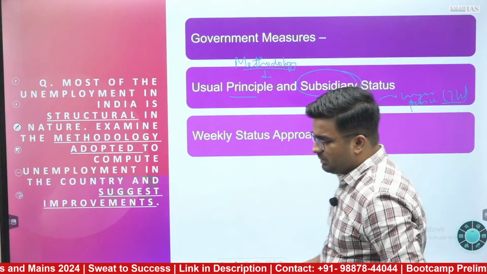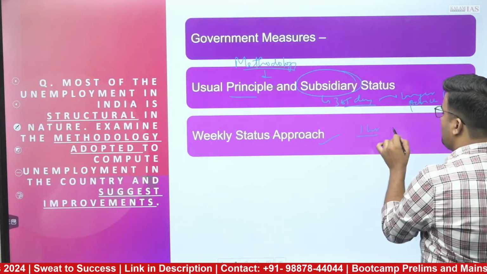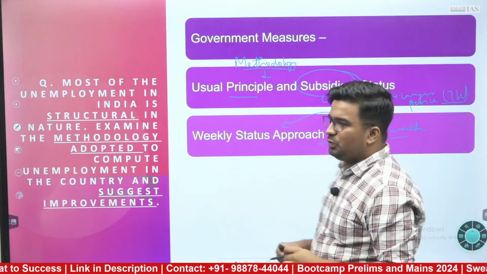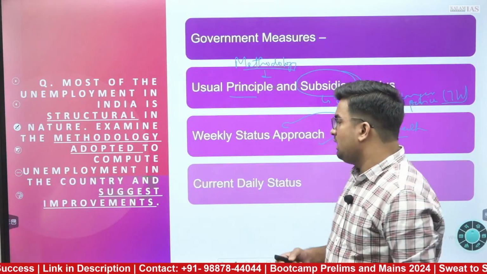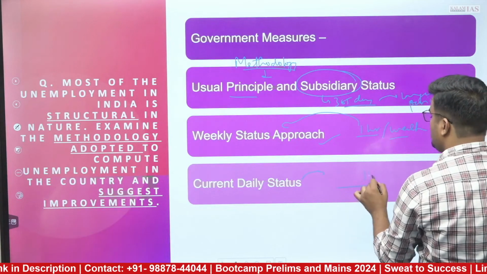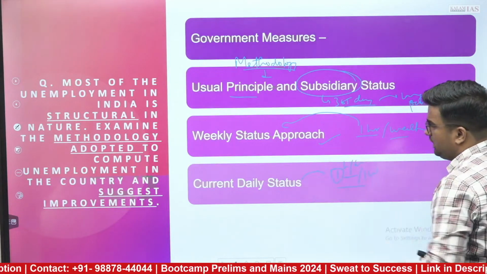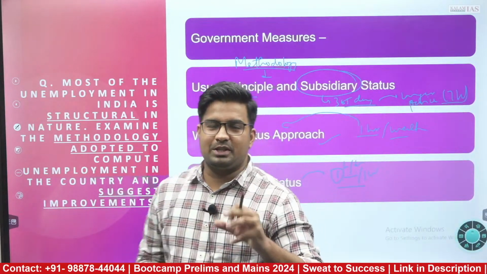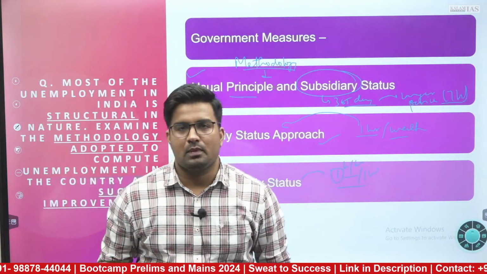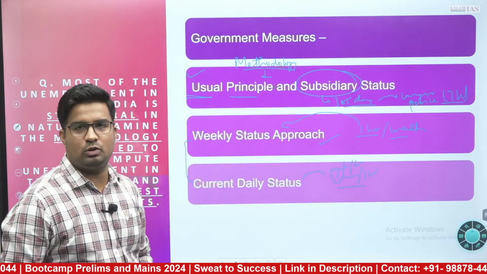Then there is a weekly status approach, where in a week, if a person is not getting even an hour job in a week, then he will be termed unemployed as per the weekly status approach. Then the current daily approach, which is based on every day's approach. For say in a week, if a person is not getting 1 hour job even in a single day, he will be termed unemployed there. So सबसे छोटा जो estimate आता है वो यहाँ पे आता है, which is largely being utilized by the governments. And overall this aspect will show more unemployment in the economy.